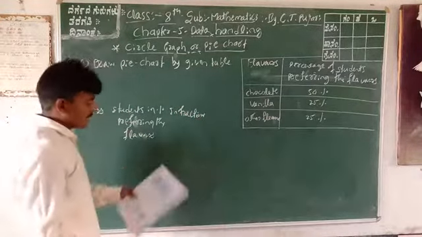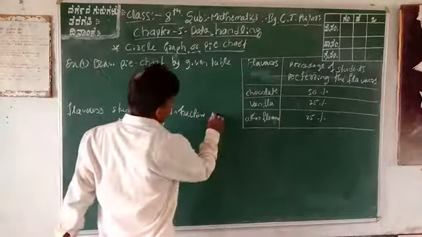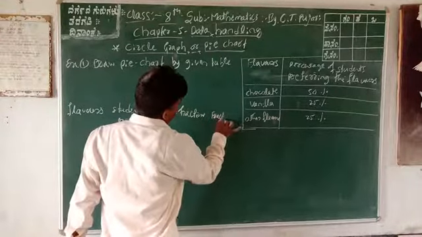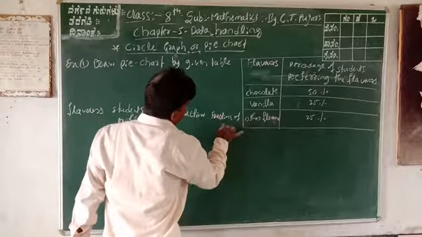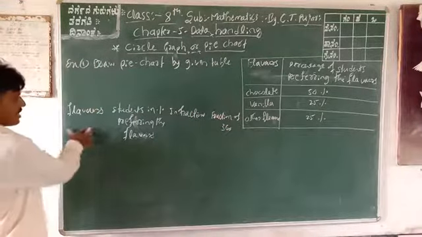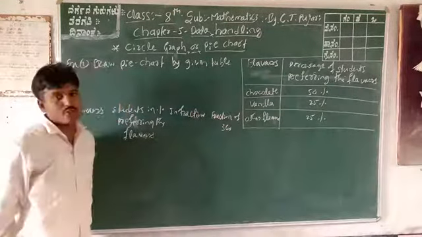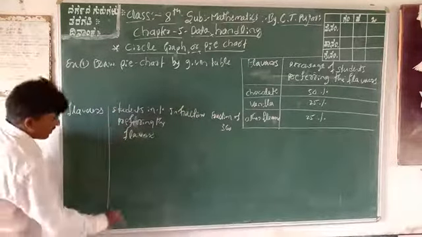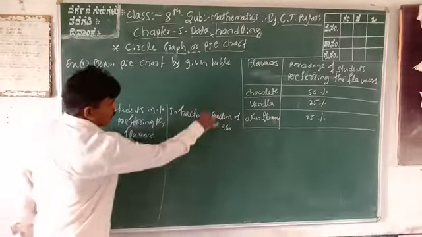The last one is in fractions of 360 degrees. The first, second, third, and fourth columns are most important in your table. These four columns are most important.